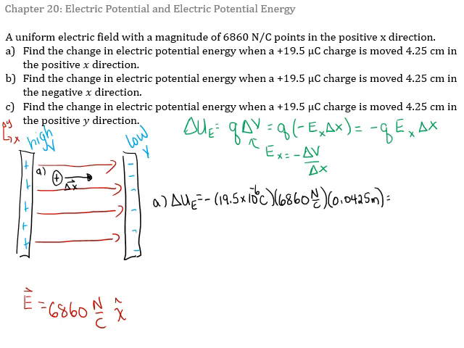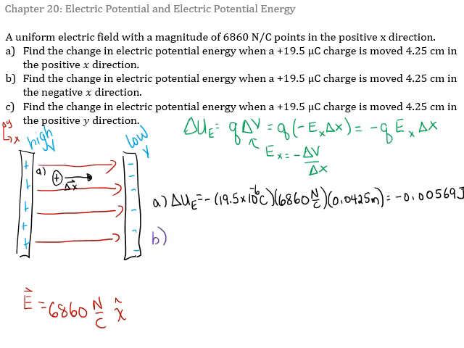Gives us a change in electric potential energy of minus 0.00569 joules. You could write that as minus 5.69 times 10 to the minus 3 joules, or minus 5.69 millijoules. Either is fine.